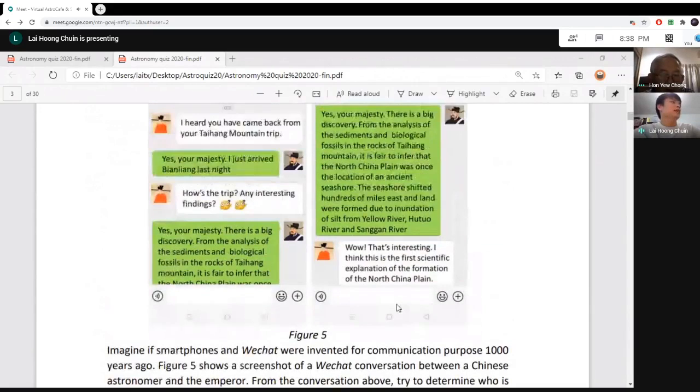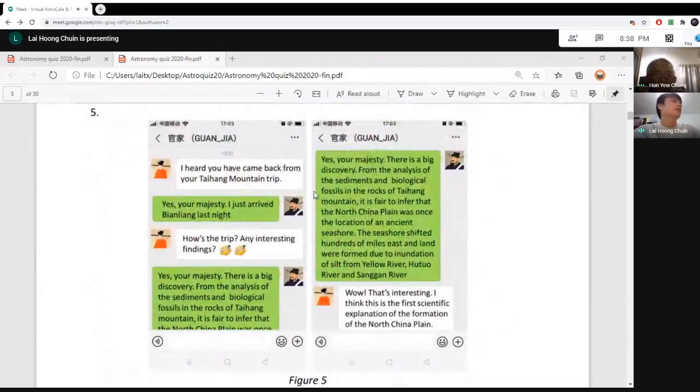So we have an astronomer here. Let's look at the dialogue over here. This one is the emperor. He said, I heard you have come back from Taihang mountain trip. This Taihang mountain is a mountain in northern China. And this second one is the astronomer.